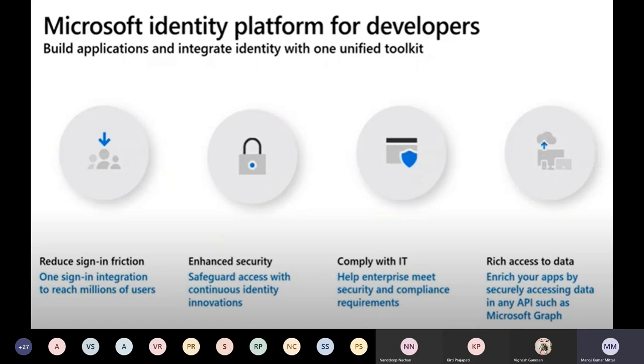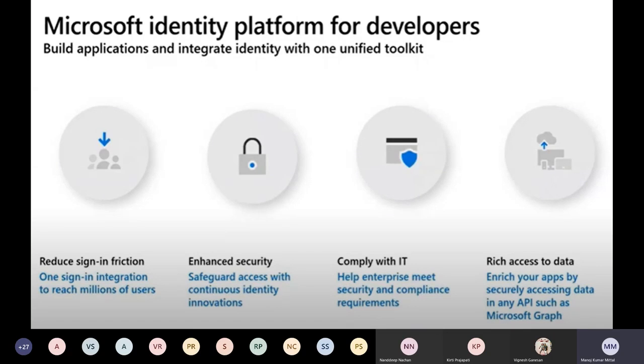Microsoft Identity gives us reduced sign-in friction. With just one sign-in integration, it reaches millions of users and millions of applications. No need to sign in again. If all my applications use the Azure portal, the Azure AD authentication mechanism, it enhances the security in the backend. No need to worry about that.